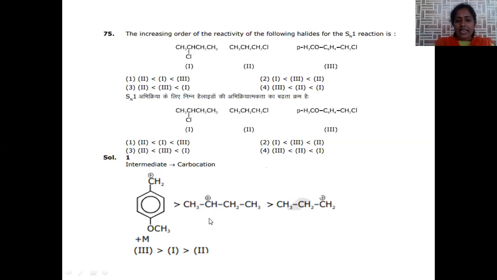When we take this secondary carbocation, it is stabilized by hyperconjugative structures by the ethyl and methyl functional group. It is also stable, but high stability is given by the resonance carbocation, and the next is the secondary carbocation. The least stable among the following is the primary carbocation. Carbon which is attached with one alkyl group on one side is called primary, hence the reactivity order will be 3 followed by 1 followed by 2. Option number 1 is satisfying this statement, hence the first one is the correct answer.